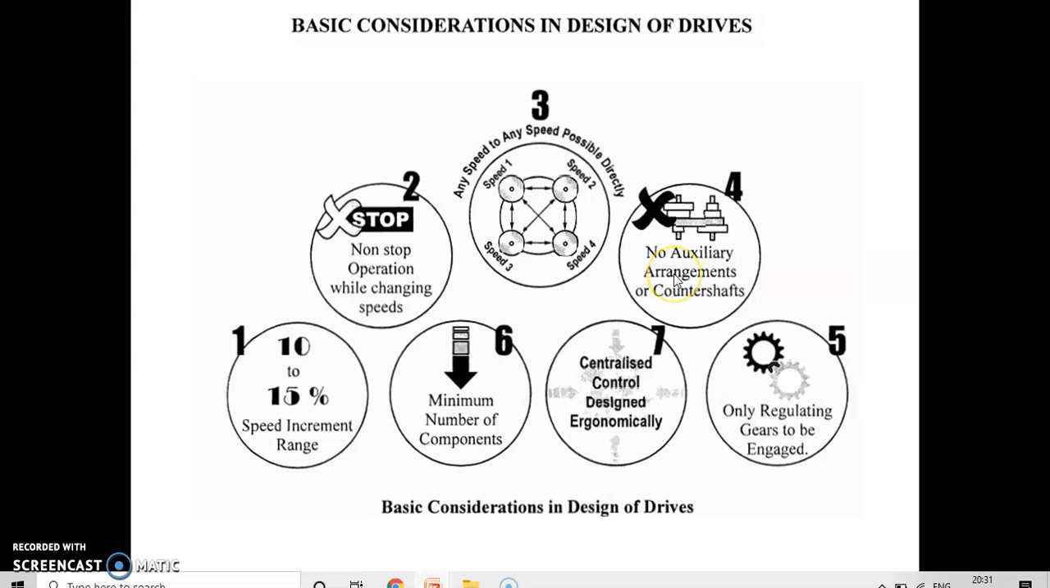The next important point that we have to discuss is that there should be no auxiliary arrangement of counter shaft. This arrangement is not feasible. Then only regulating gears are to be engaged. Whatever gears have to be regulated, they should be engaged. Then centralized control design: whatever the centralized control unit is going to be, it should be designed ergonomically. Then the number of components should be as minimum as possible. The number of gear pairs should be as minimum as possible.